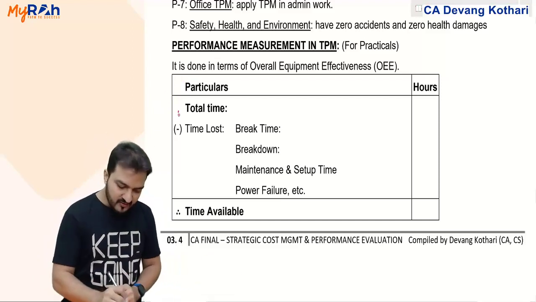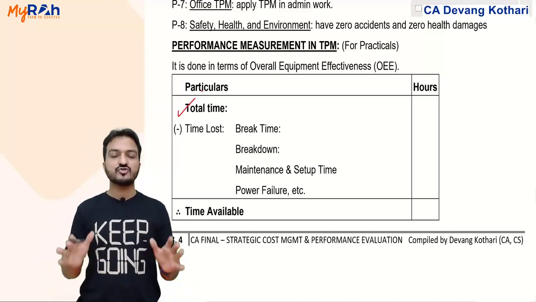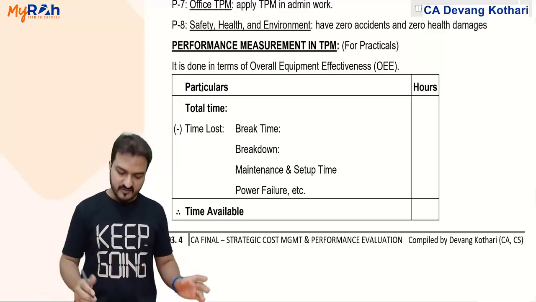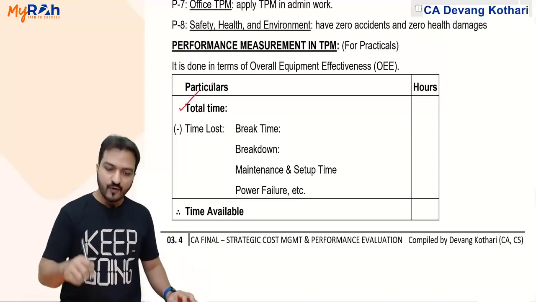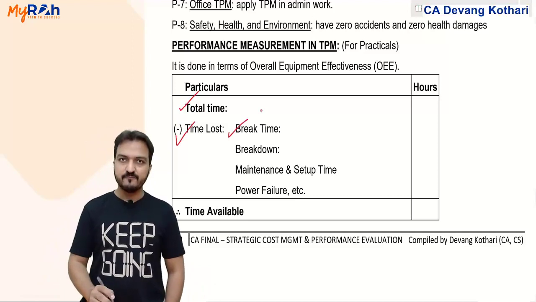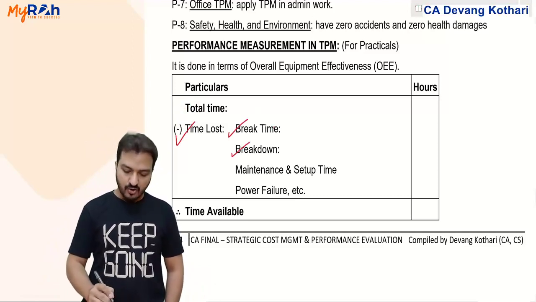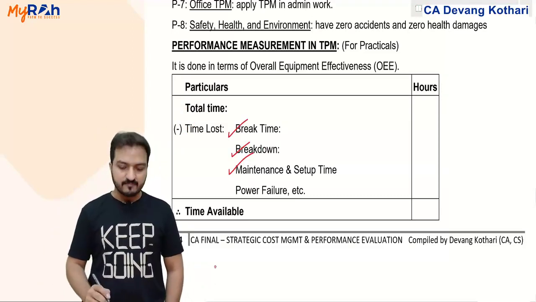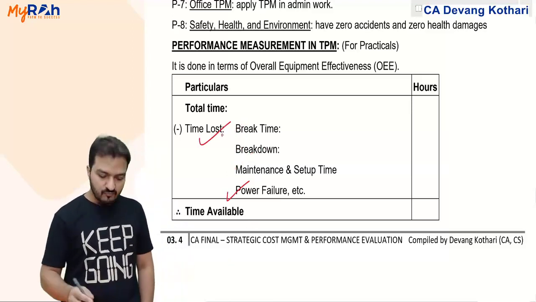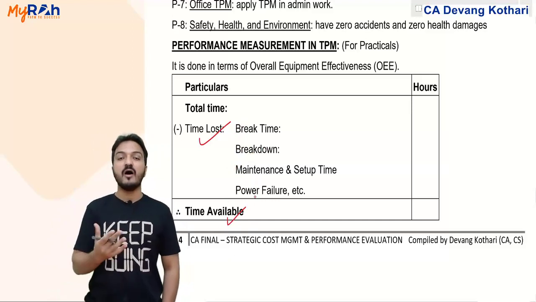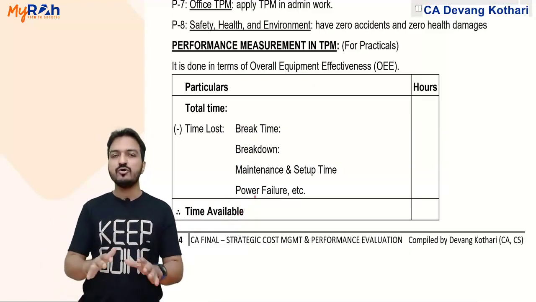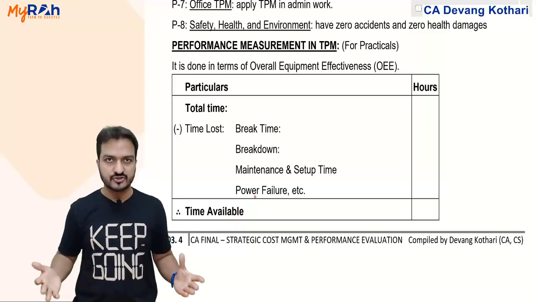First of all, you identify the total working hours of the company. Total working hours of the company as a whole, that is the total time. From that, deduct the time lost: break time, machine breakdown or maintenance, setup time, power failure time, all that is my time lost. Remove that, so what remains is the time available. Time available means the time during which the machine has done production.